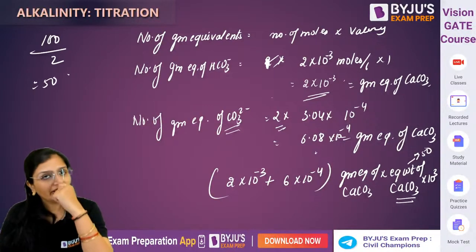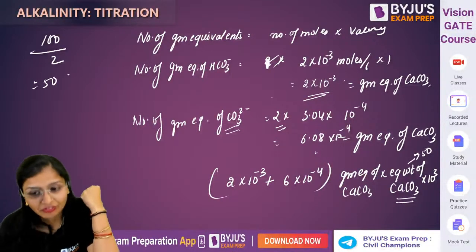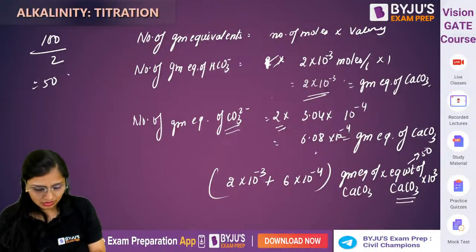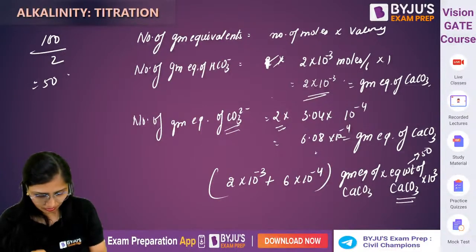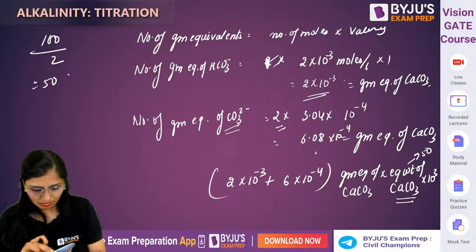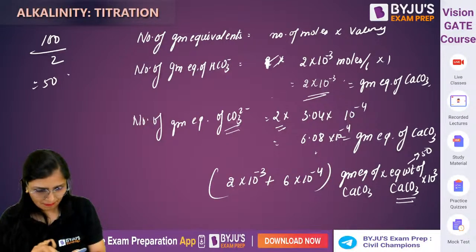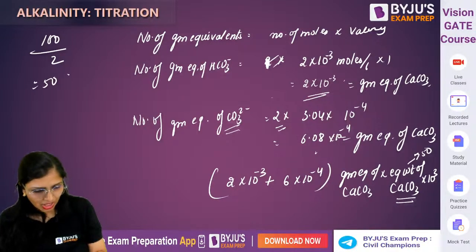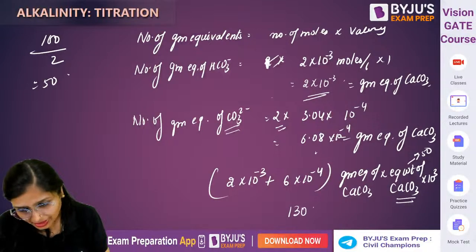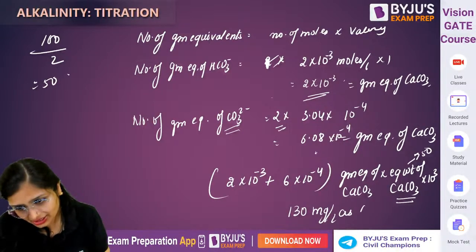So the gram equivalent of calcium carbonate is 50. So now solve it. 130 mg per liter as calcium carbonate.